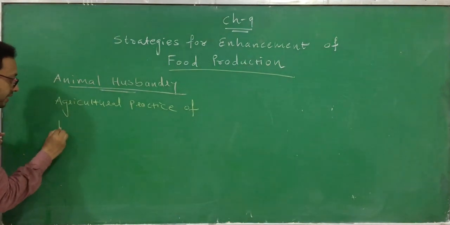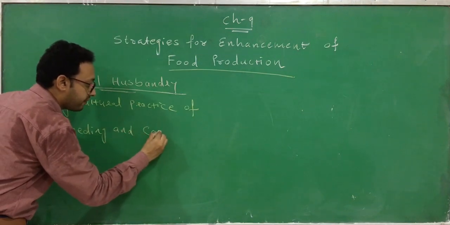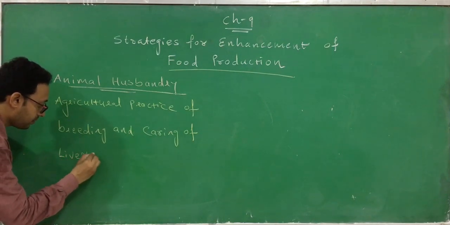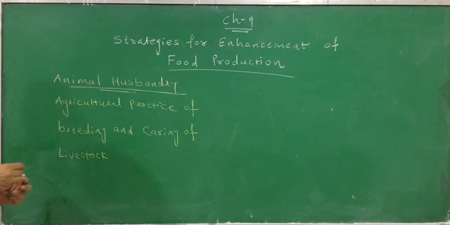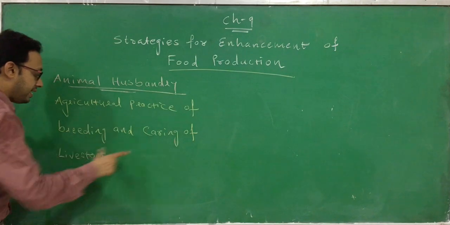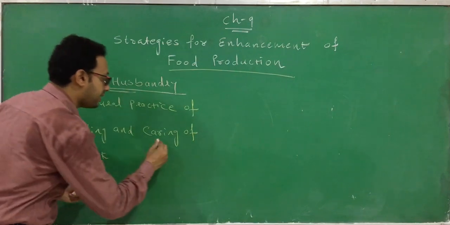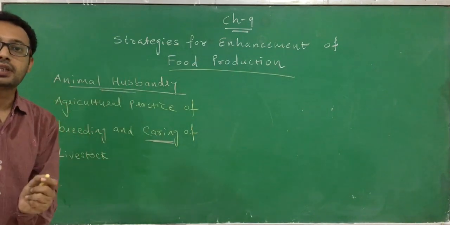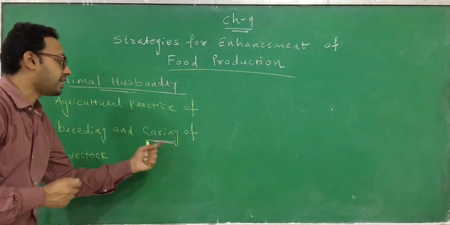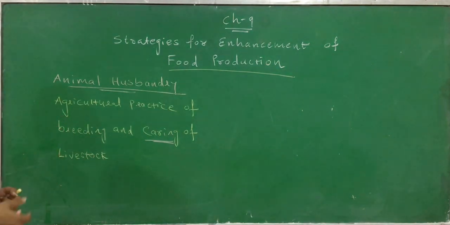of breeding and caring of livestock. Clear? So animal husbandry is an agricultural practice of breeding and caring of livestock. Here, in caring, the animal is looked after very properly and housed very properly. This is called caring, or raising, of an animal. This is one of the approaches in animal husbandry.